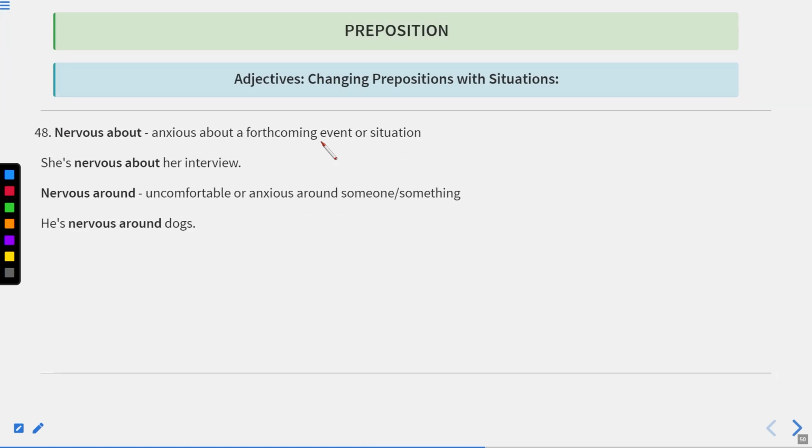Nervous about means anxious about a forthcoming event or situation. She is nervous about her interview. Nervous around, uncomfortable or anxious around someone or something. He is nervous around dogs. Okay. Now let us move to the next one.